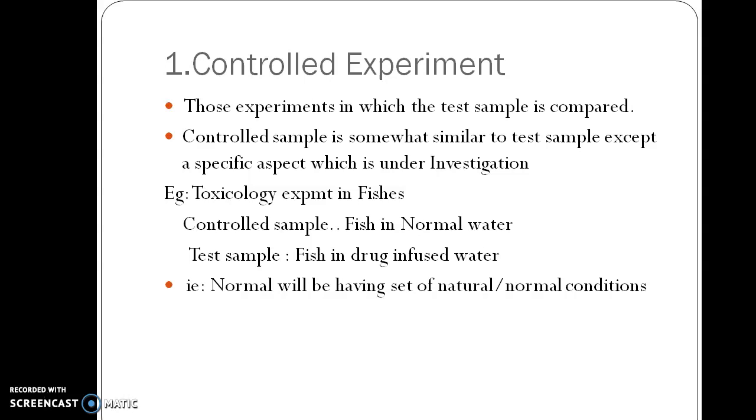If we test the fish by adding some drugs into the water, that is the test sample. So the fish growing in normal water is the control sample, and the fish immersed in the drug-mixed water is the test sample. The normal sample has a set of natural or normal conditions. That is called a controlled experiment.